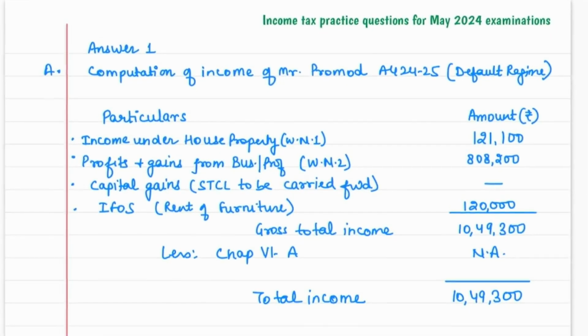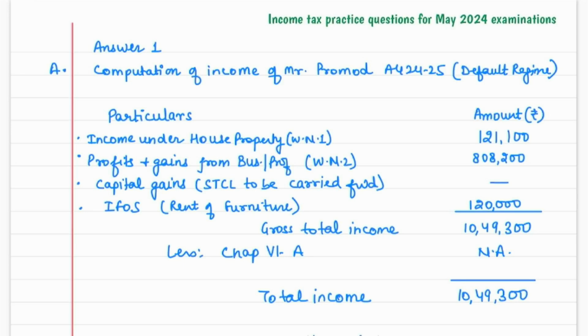So now you will see, this is point number A, where we are computing our income as per default tax regime. So the house property income is 1,21,100. We have made a note also. PGBP is 8,08,200. Please check your answer. And there was capital gain, but it was a loss over there. So it cannot be set off from other income. So in that case, we have to carry it forward, right? And IFOS income is 1,20,000. So the GTI as per default tax regime is 10,49,300.